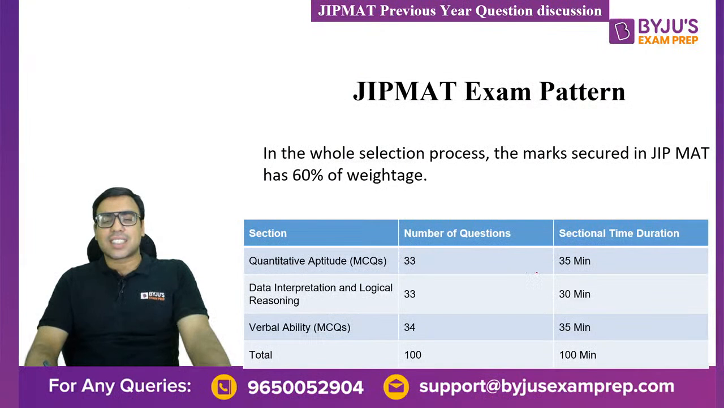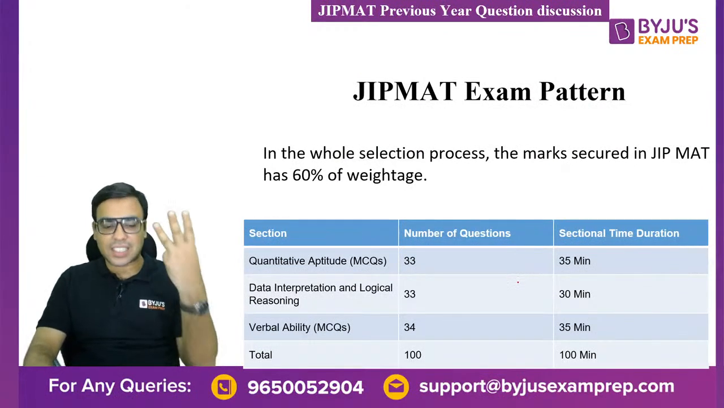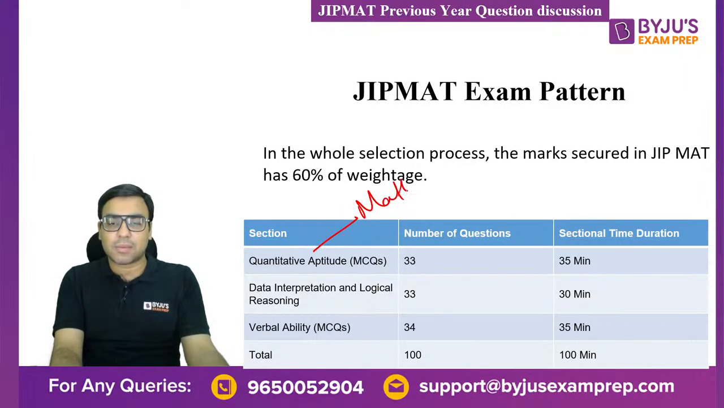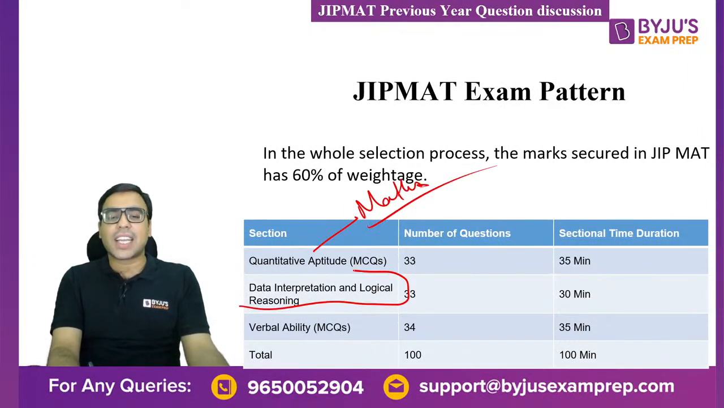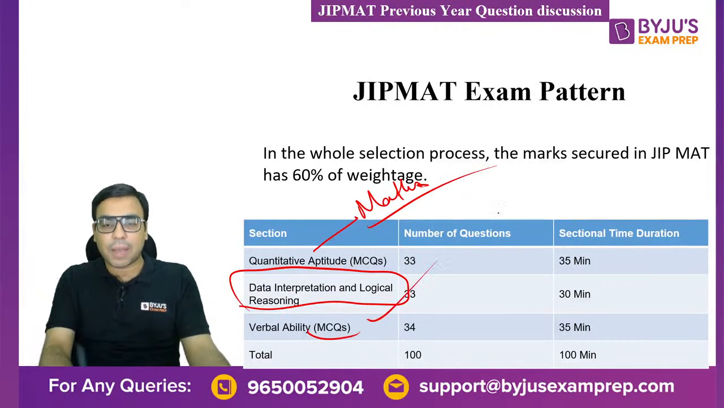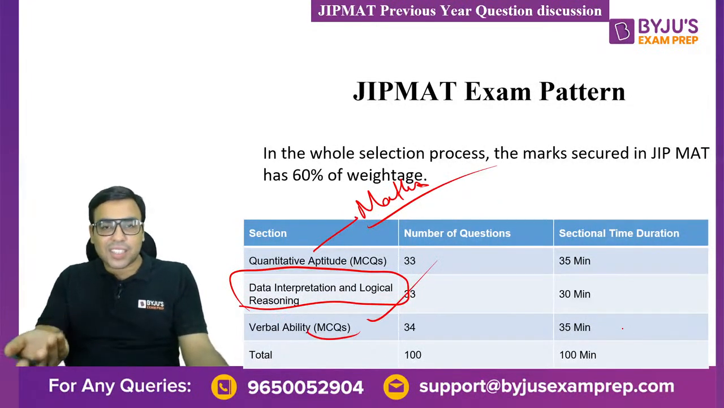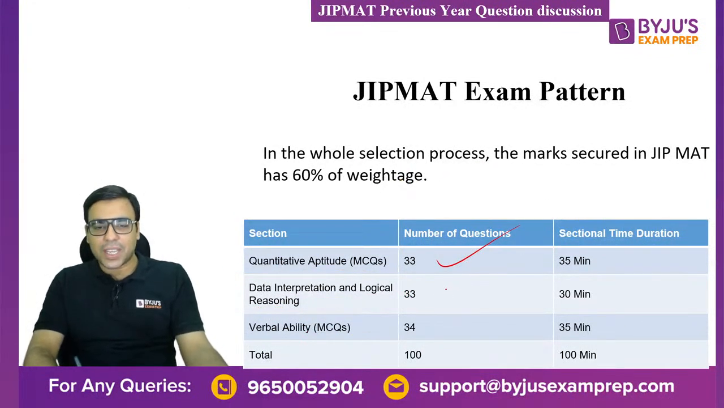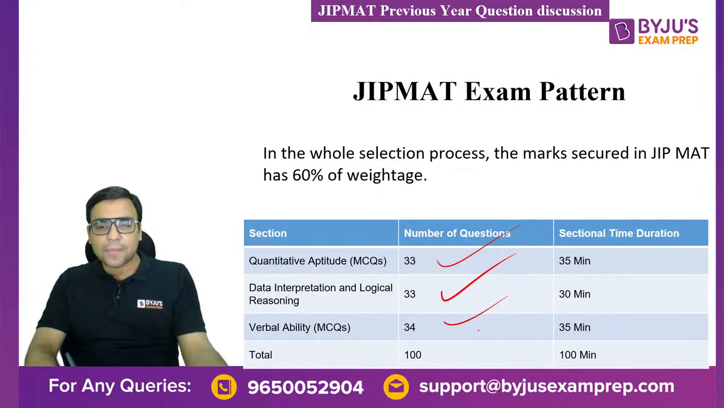The next is the exam pattern, which is something like this. There are 3 sections I have told you already. One is quantitative aptitude, or what we call the section of maths. Then DILR, meaning data interpretation and logical reasoning. Then verbal ability, which is nothing but English, right? They'll be asking 33 questions from here, 33 from here, 34 from here.